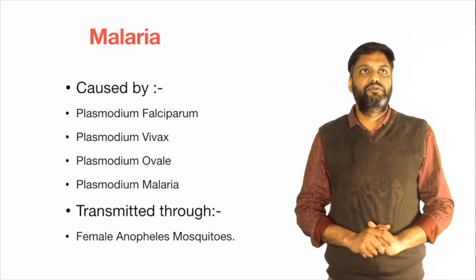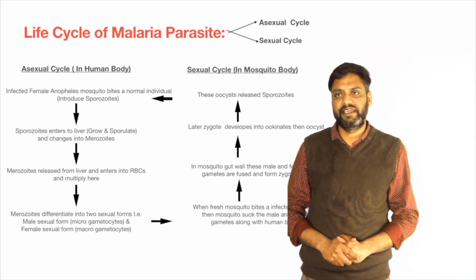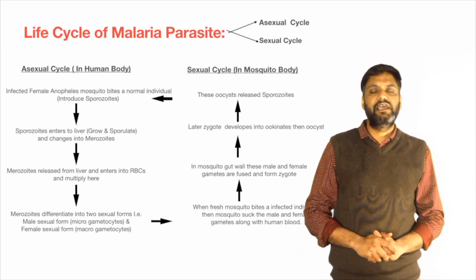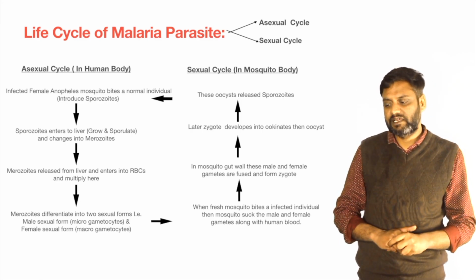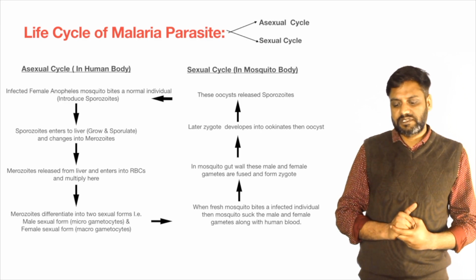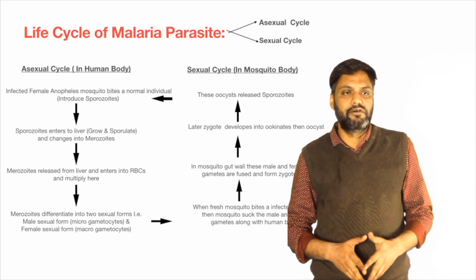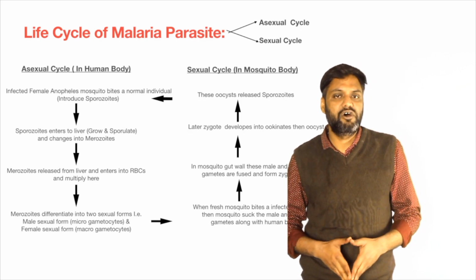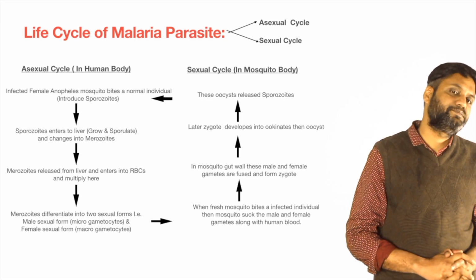So I would like to discuss the life cycle of the malarial parasite. How does malaria grow in our body and in the mosquito body?